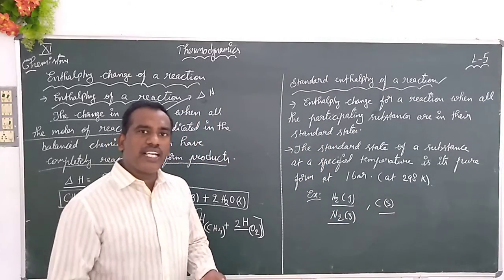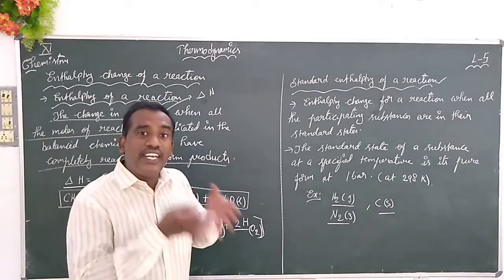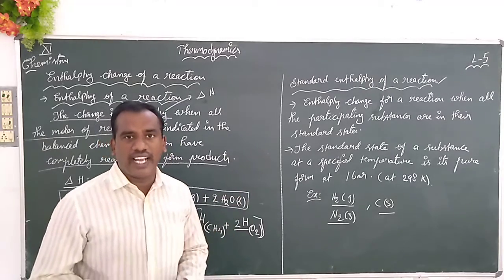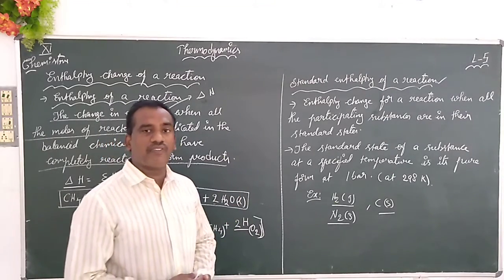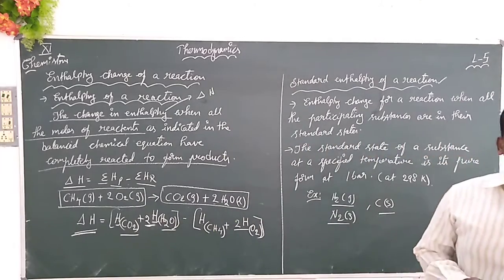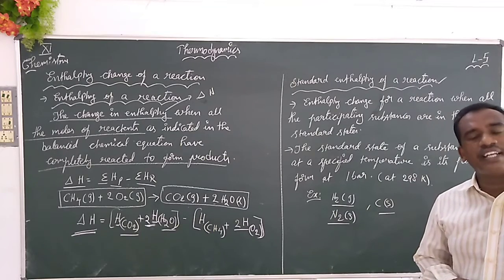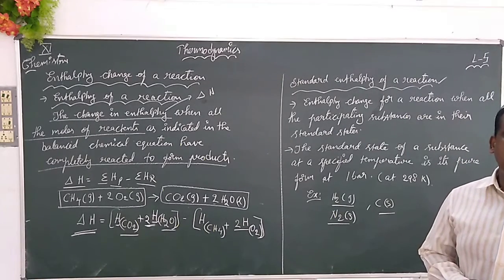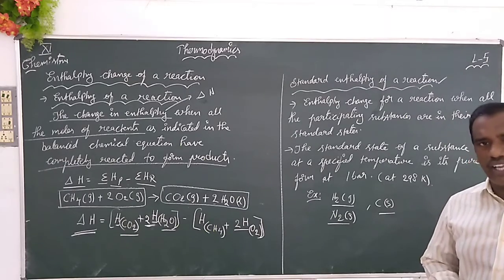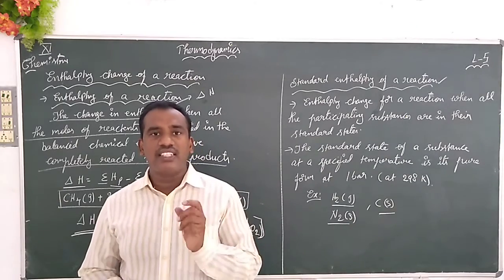When we represent a particular reactant or product in its native form, it is called the standard enthalpy of the reaction. Generally, we measure under standard conditions at 1 bar pressure and 298 Kelvin. We say a substance is at the standard state when it is at 1 bar pressure and 298 Kelvin.